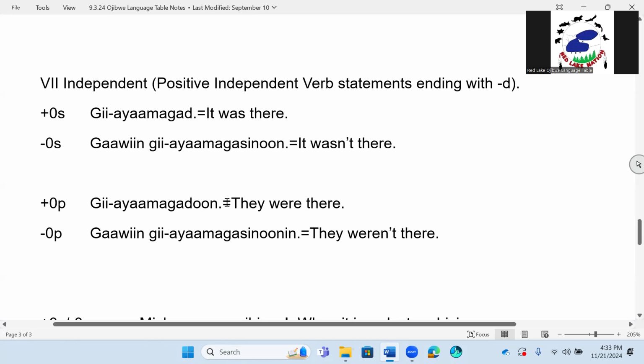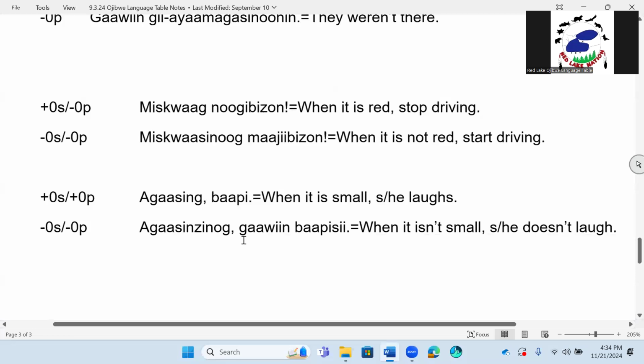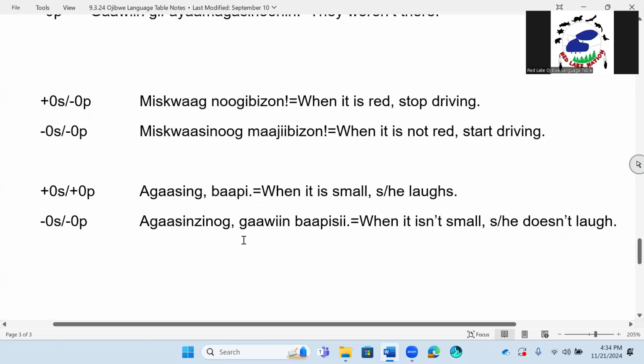Giyayamagadun. They were there. Zero, negative zero, P, talking about more than one that weren't. Gawin giyayamagasinunin. They weren't there.